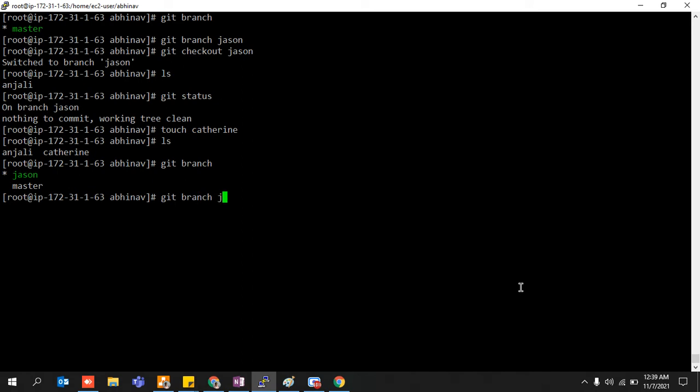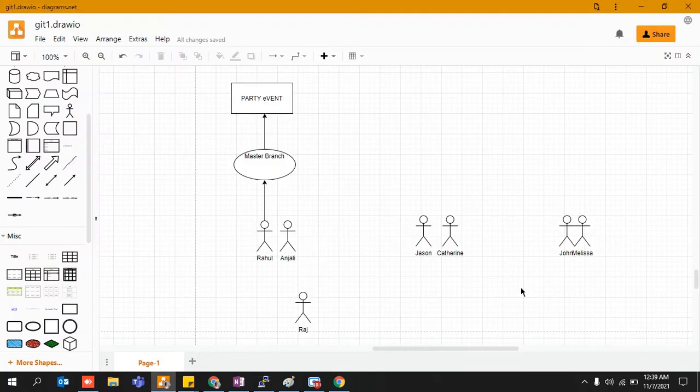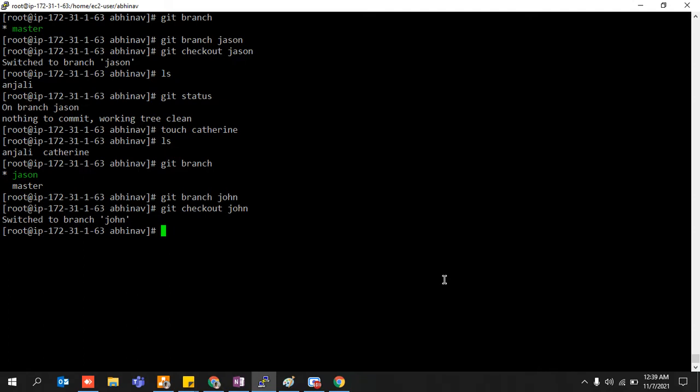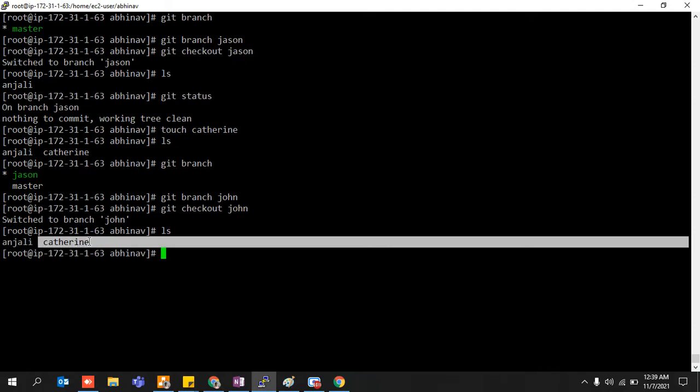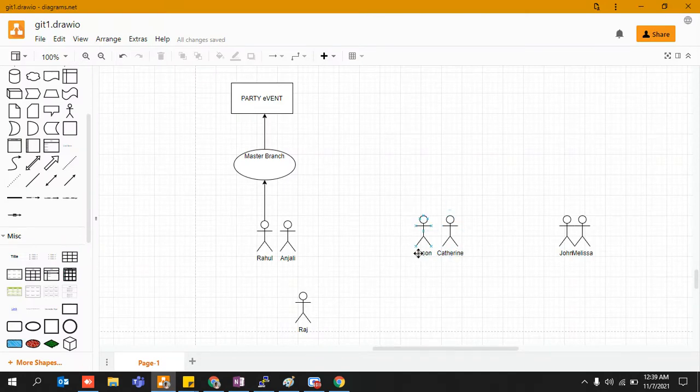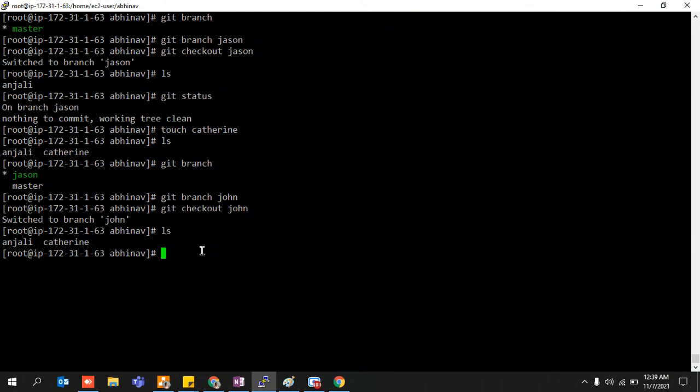So git branch John. If I do git checkout John, currently I am on my John branch. So it means that John would be able to see Catherine as well because Catherine is available, right? I do ls, see. Catherine is available because she is neither committed to Jason at this point of time, nor is she committed to John, right?